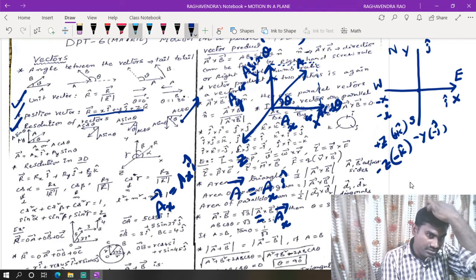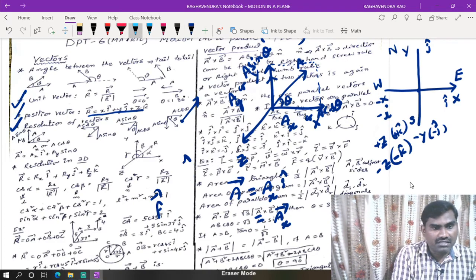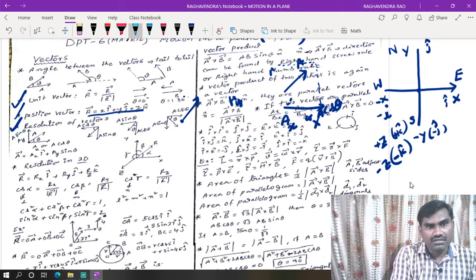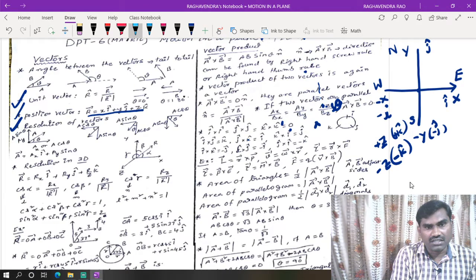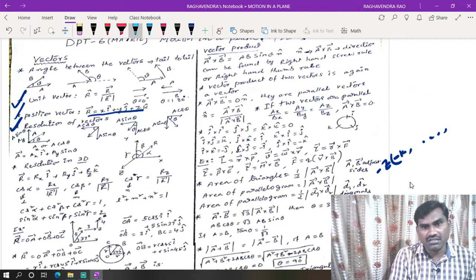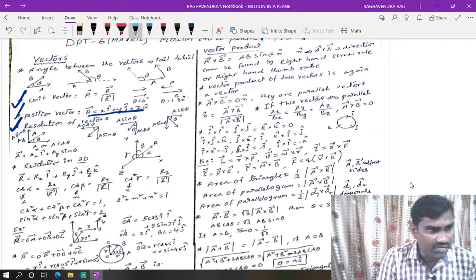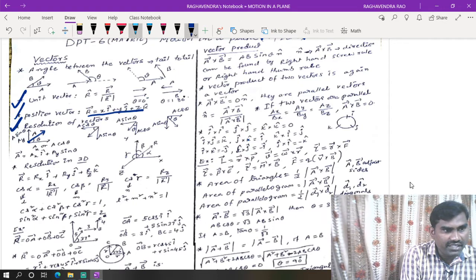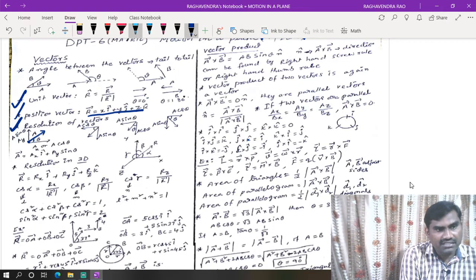Like this we can resolve a vector into different components, and then based on those components we will discuss different numericals in different cases. In one case we may face many numericals based on this resolution of vectors, in the case of variable force. Here this is vector A, this is an angle theta, and this is ax, or ax bar, or ax into i cap. Like that we can resolve this vector into components.